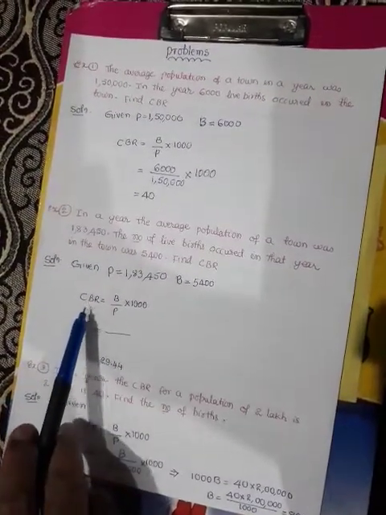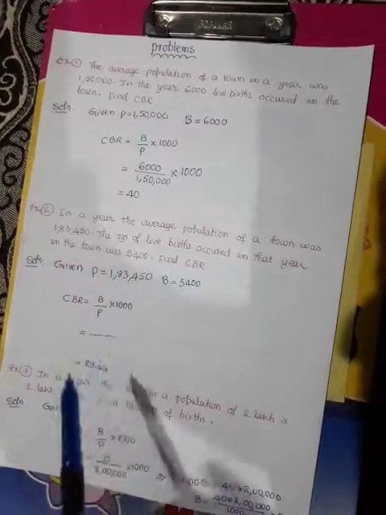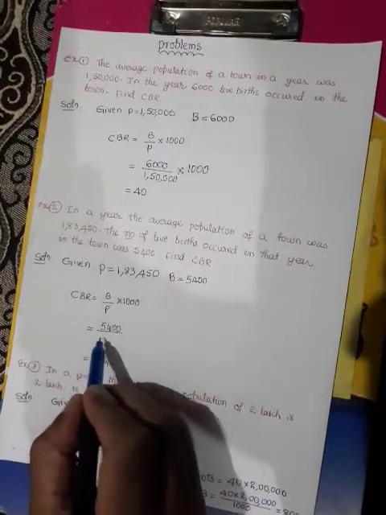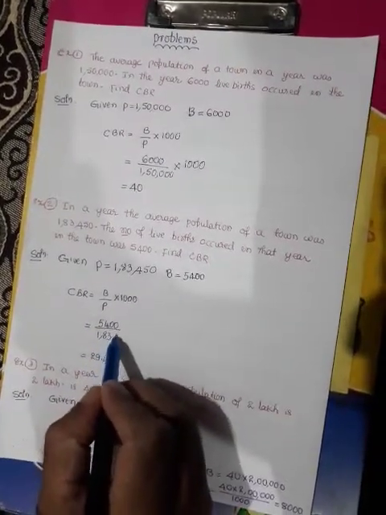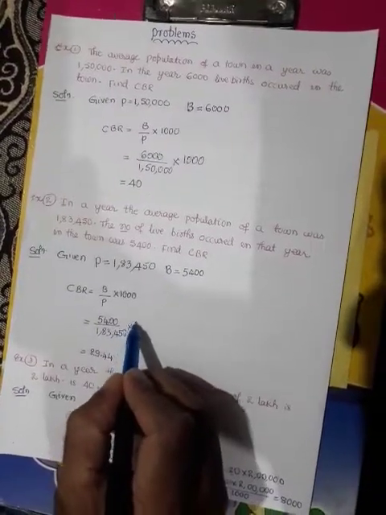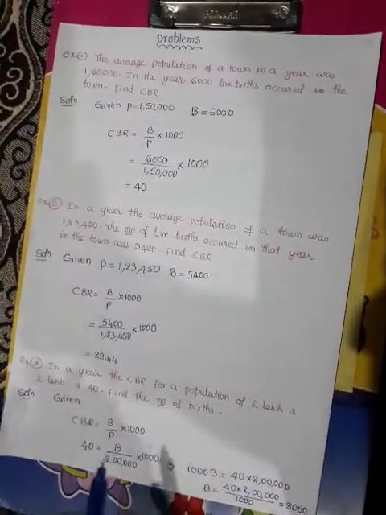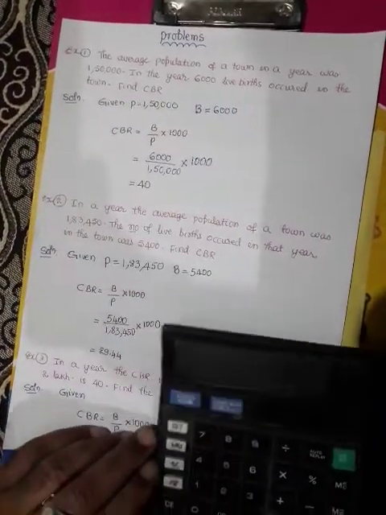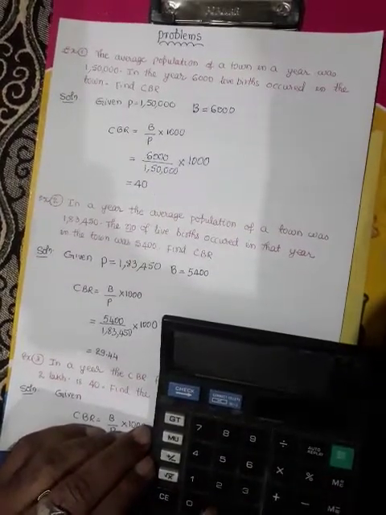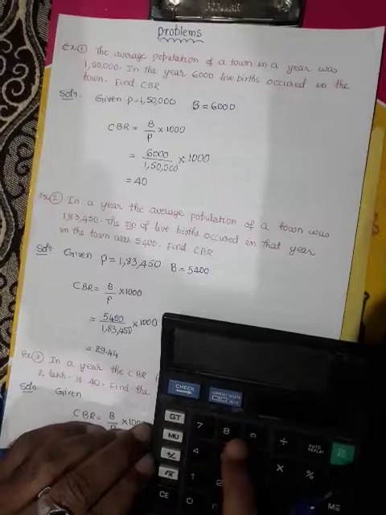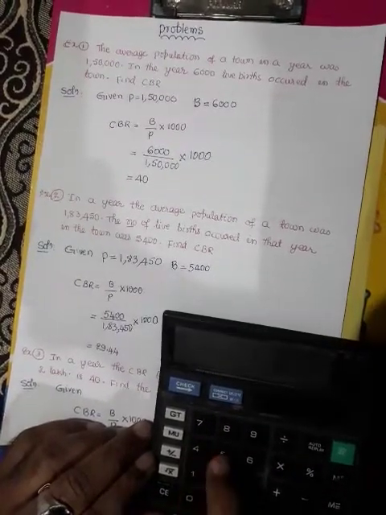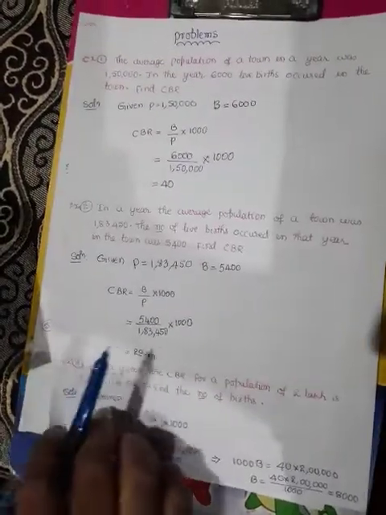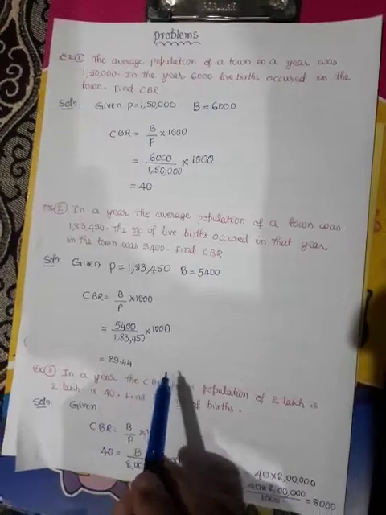So next, the formula: CBR is equal to B by P into 1000. Let us substitute: 5,400 divided by 1,83,450 into 1000. If we simplify, 5,400 into 1000 divided by 1,83,450 is equal to 29.4358. That is equal to 29.44.